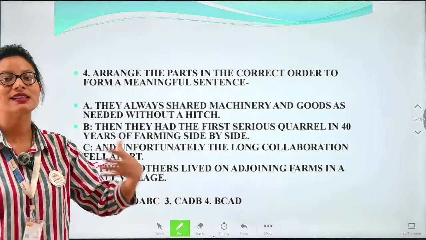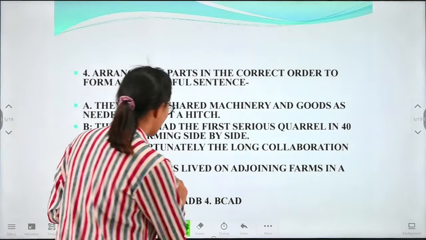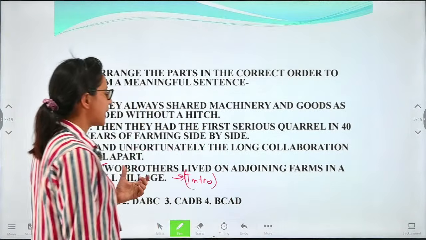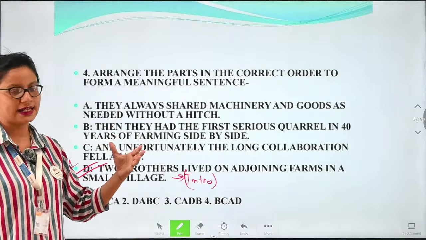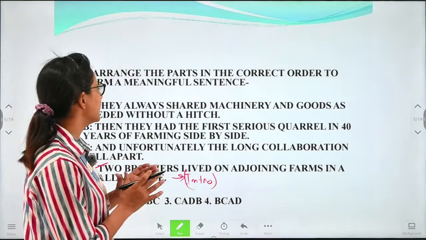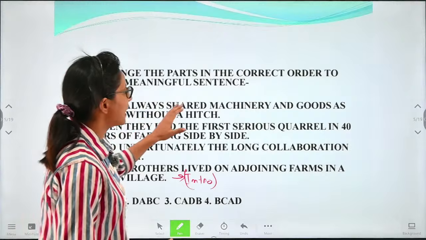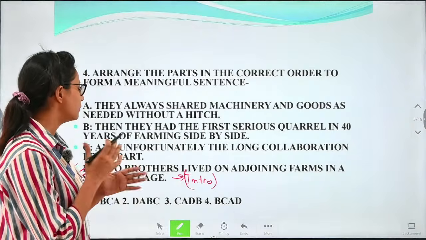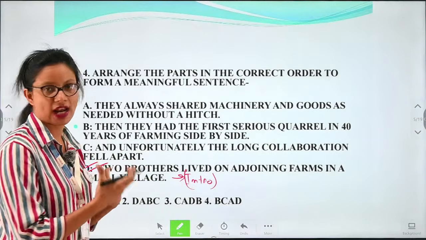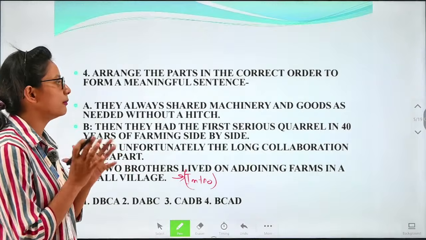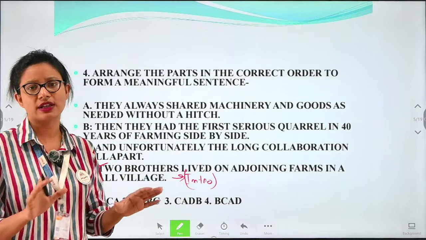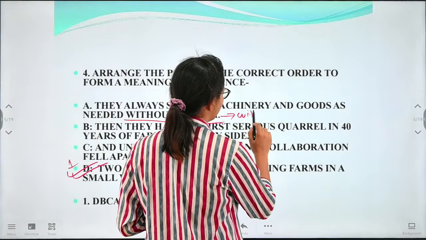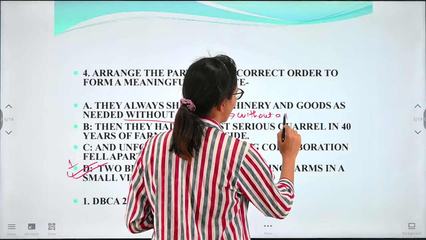This is the introduction, and after the introduction we'll move to the detailing line. The detailing line given is: they always shared machinery and goods as needed without a hitch. So the two brothers always shared their machinery and goods without a hitch. Here we have got the term without a hitch, and its meaning is without a problem.